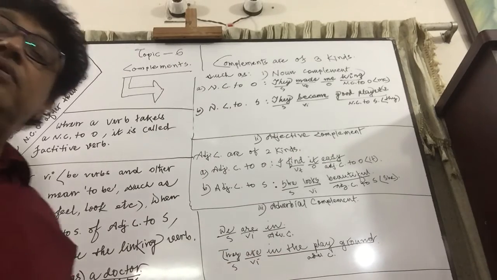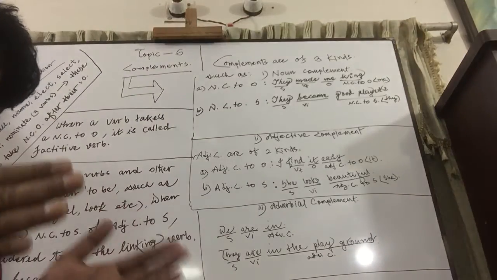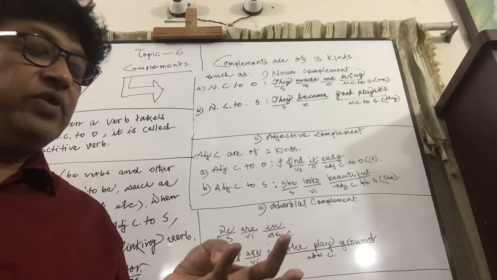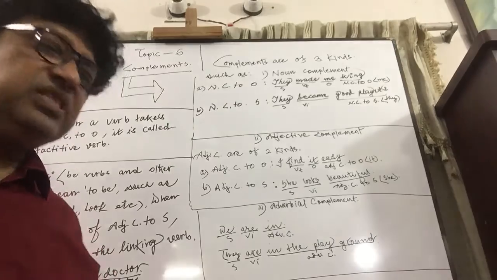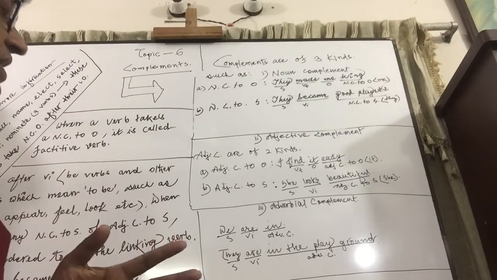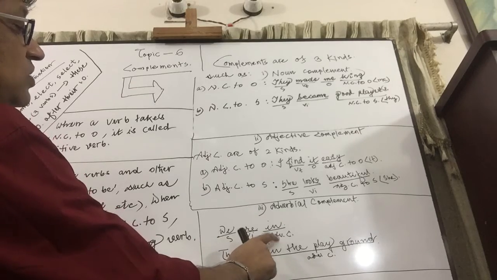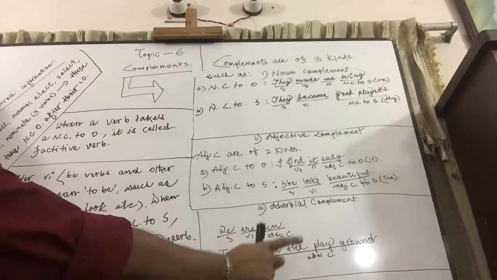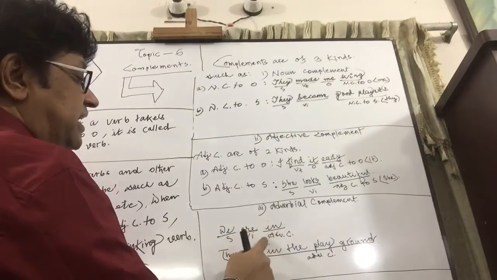I told you before, if you want to find out the adverb from the sentence, then ask the verbs questions like where, when, how, to what extent, how often, etc. Then the answers to these questions come as the adverbs. "In" is the answer to the question of where. "In the playground" is also the answer to the question of where. That's why these are called adverbs. And here it is a direct adverb.